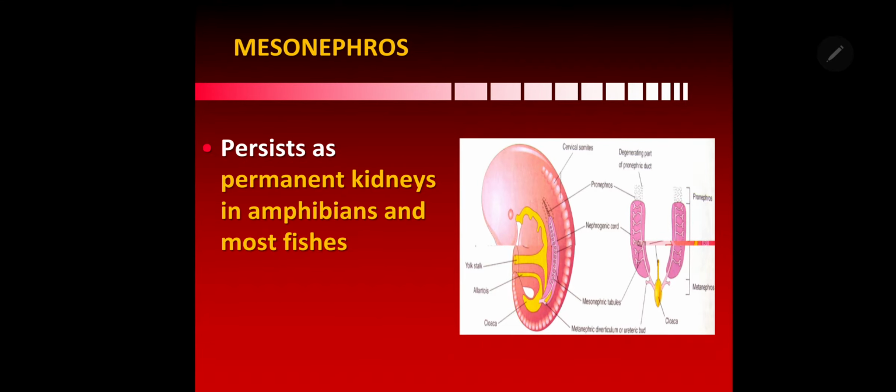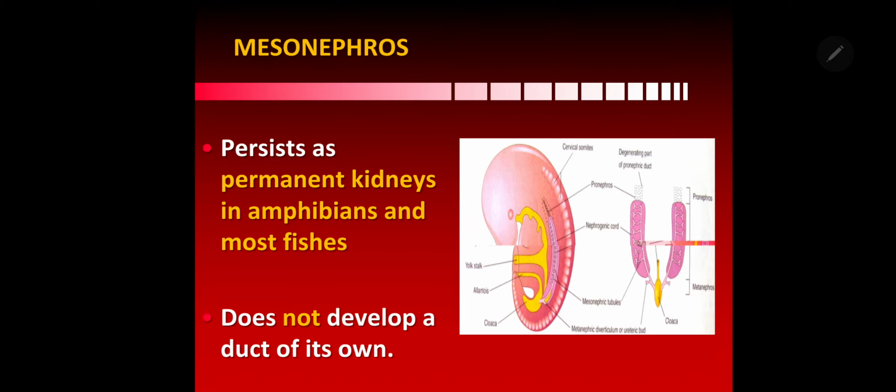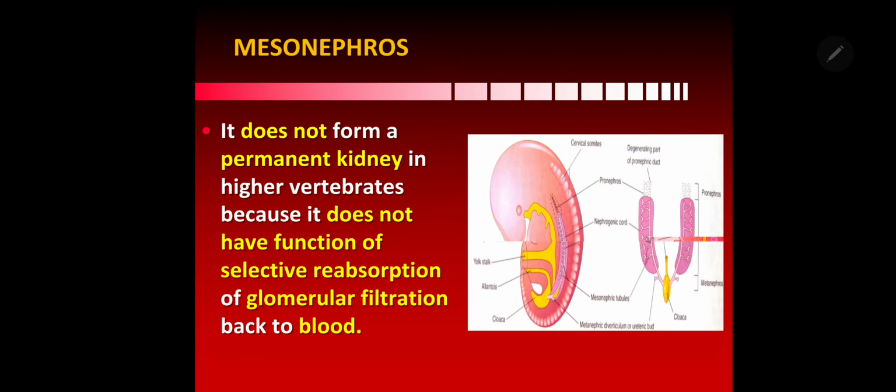And this mesonephros disappears in humans but persists as the permanent kidney in amphibians and most fishes, which is compatible with them. It does not develop a duct of its own because it is receiving the pronephric duct, which is now called the mesonephric duct. So it doesn't have a duct of its own, which is opening into the cloaca.